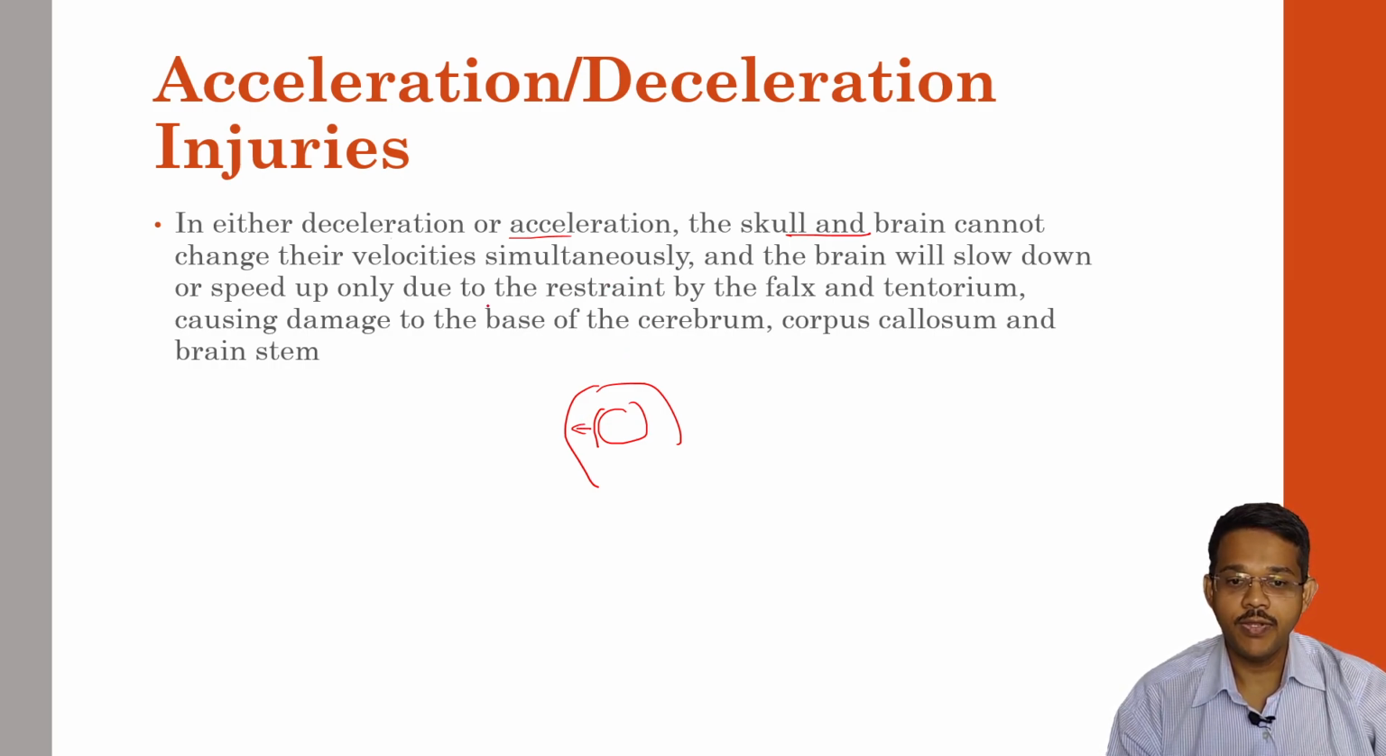The brain will slow down or speed up due to the restraint by the falx and tentorium, causing damage to the cerebrum, corpus callosum, and brainstem. So either the brain hits the skull, or the brain may come in contact with the falx cerebri, tentorium, or the dura mater, which leads to various types of brain injuries in acceleration and deceleration injuries.